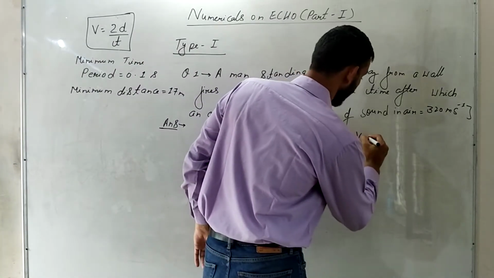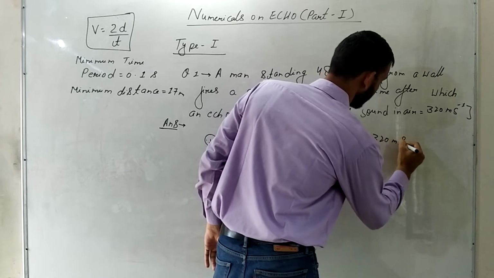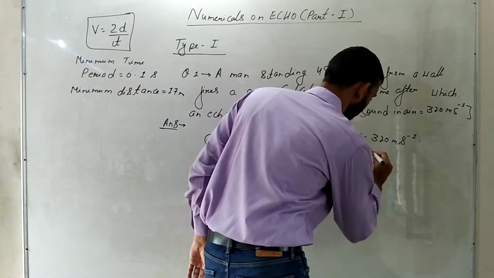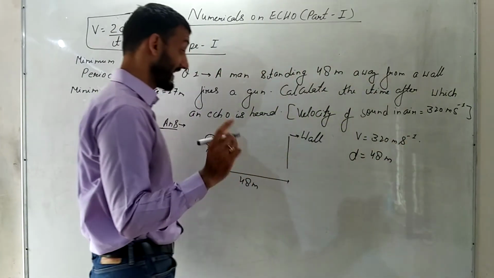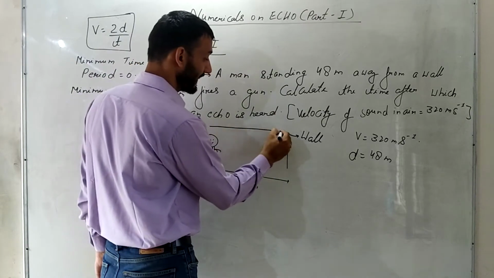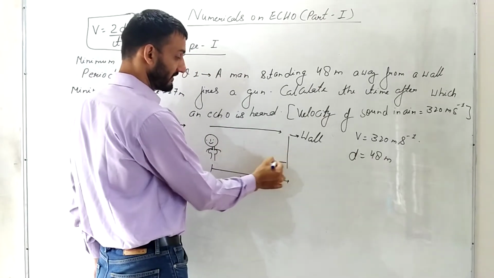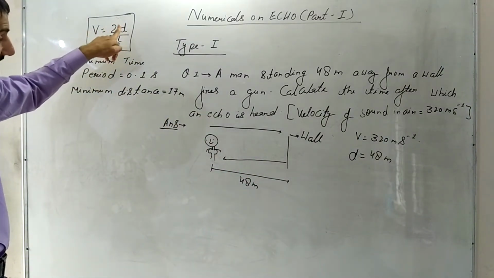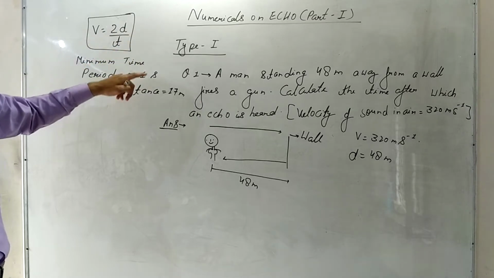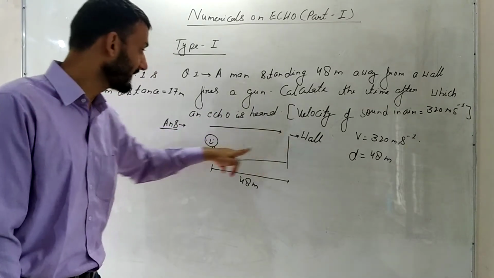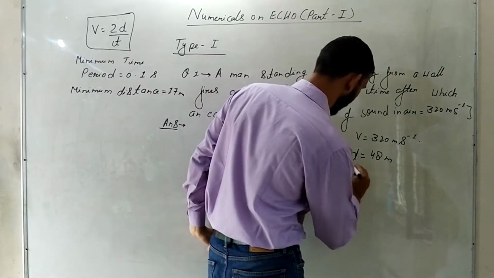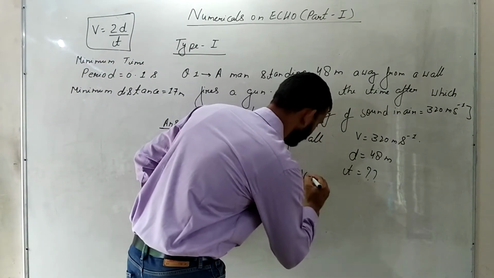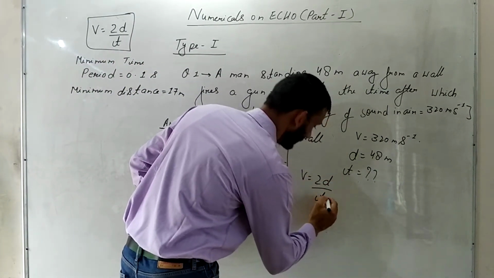So we know that velocity is given, 320 meter per second. Distance is given, 48 meter. You know that for echo, one time the sound will go there and then the other time it will come back. So that is why this factor of 2 has come and it is multiplied with distance, because the distance we have taken twice. One time it goes there, strikes the wall and then comes back. And then time I have to calculate. Alright. So the formula we know, simple formula, v is equal to 2d by t. Time I have to calculate.